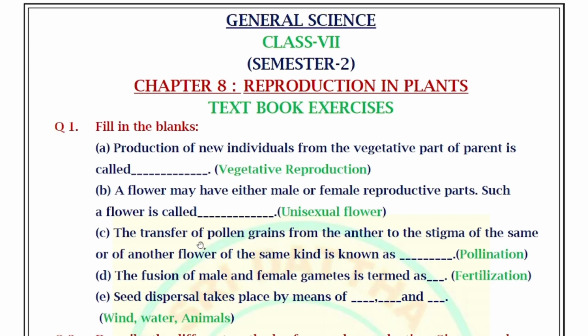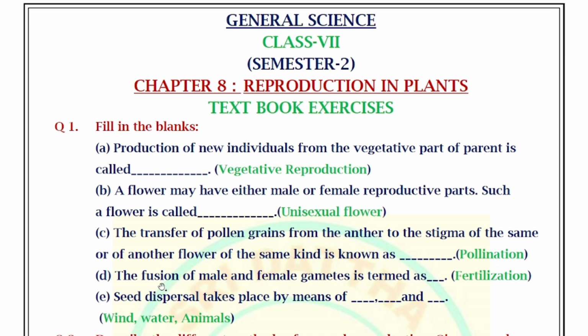Next, the transfer of pollen grains from the anther to the stigma of the same or of another flower of the same kind is known as pollination. So, reaching of pollen grains to the stigma, this process is known as pollination.